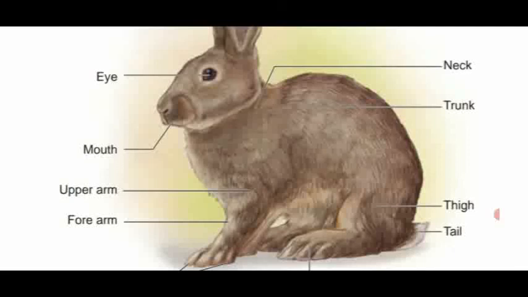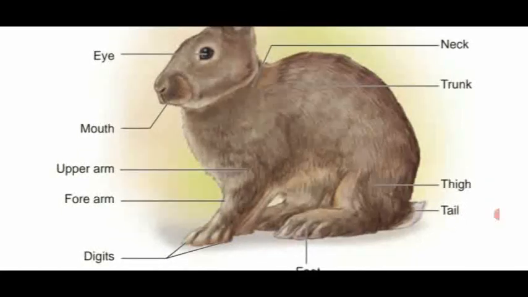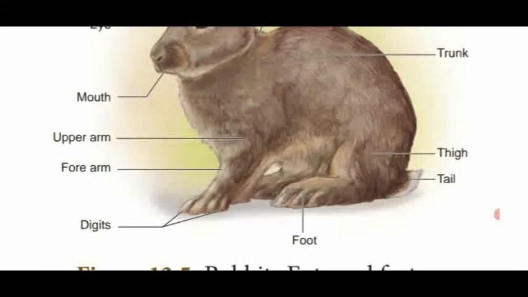In the trunk region, at the anterior side, that means at the top, there is the thorax. Posteriorly, at the base, there is the abdomen. In the abdomen of the female, there are small nipples for feeding the young ones, located between the thorax and the abdomen. See the forelimbs and the hind limbs, that is the upper arm and the lower arm.